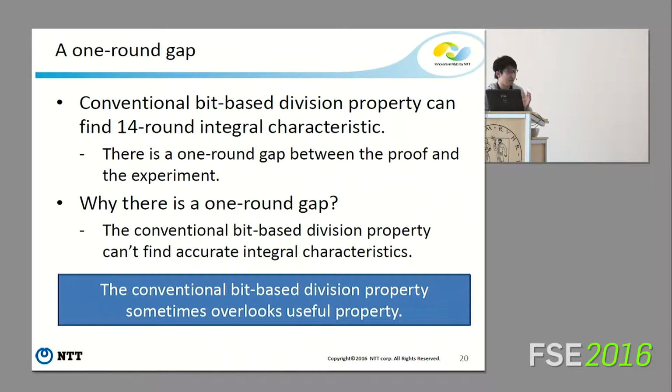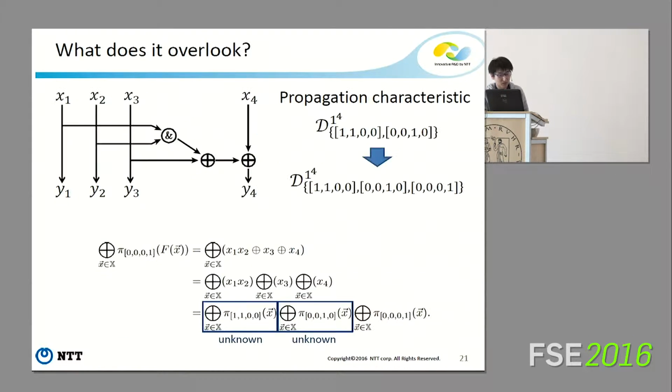So my next motivation is to find the reason for this 1-round gap. The reason is that the conventional bit-based division property sometimes overlooks useful properties. Here is a very simple example. Unfortunately, Simon 32 has a very complicated structure, so we only pick 1 bit from the right half and 3 bits from the left half.